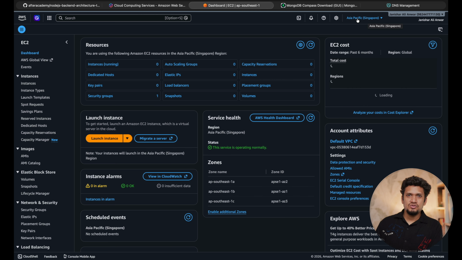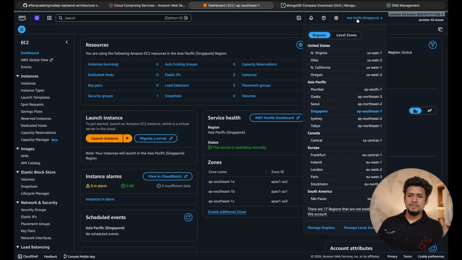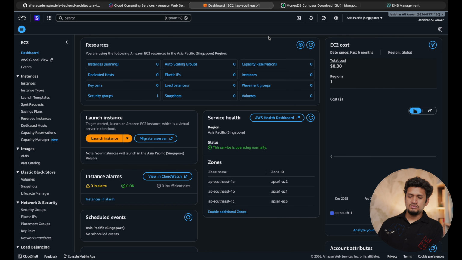Now the first thing that you must decide is where your server is going to be present. There are various reasons which AWS provides for you to decide. For our purpose, I'm going to choose Singapore. Decide based on where your customer base is right now and where you want your service to be closest. Now in the Singapore region, I have no instances running for the time being.